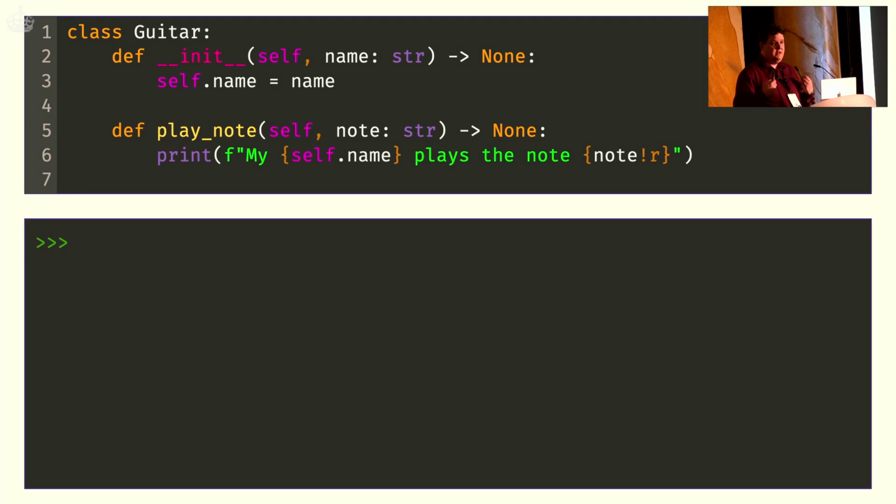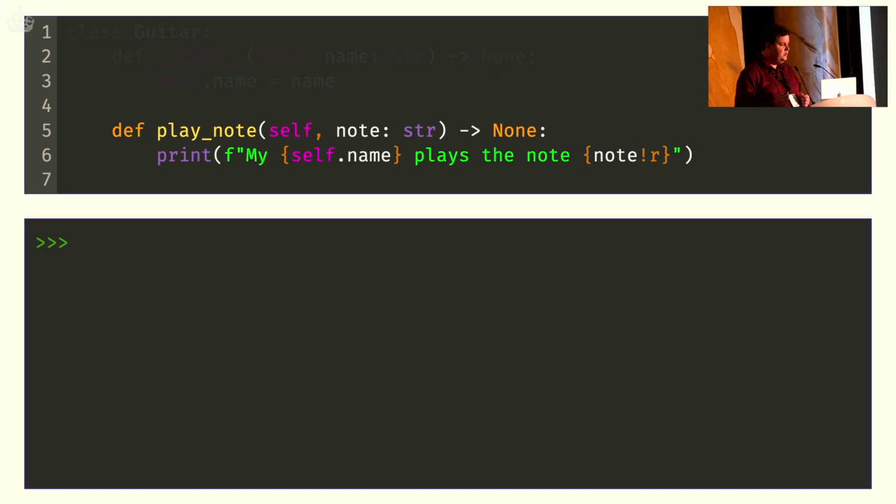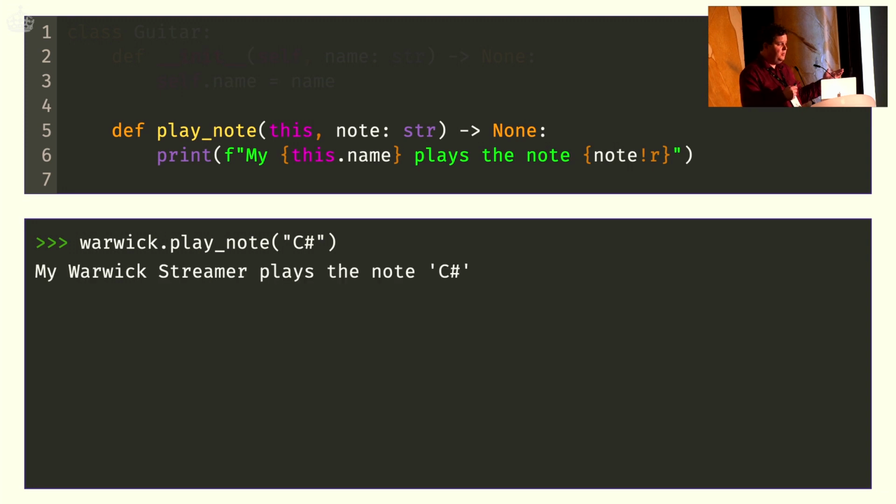So if you don't actually like Python, you're a JavaScript developer, one thing that you could simply do is you can change the self in the signature to this, and this will just work. So I can just still call the method, and it will still work. I will hate you for doing this, but if you want, you can do this. I don't recommend you to. Self is such a strong convention in the Python language that it's all over the standard documentation as well. So please keep your code readable, but you can do this.